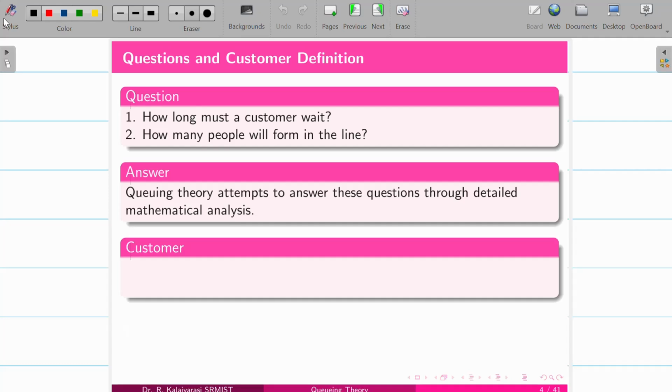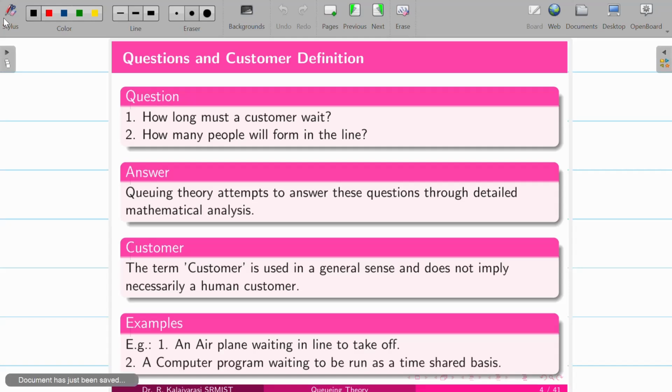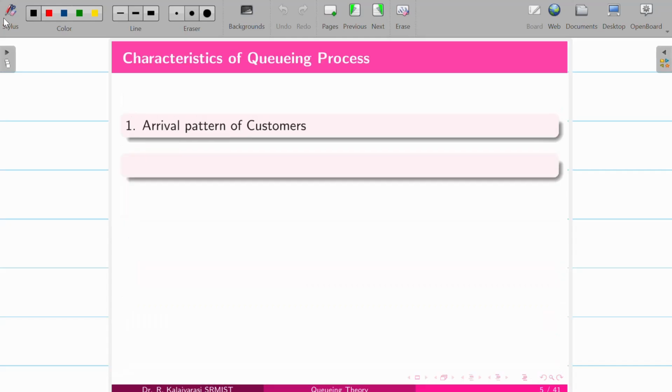What we define here as a customer is not only a human being. It might be anything, living or non-living, that is offered a service. For example, an aeroplane waiting in a line to take off: there the customer is the aeroplane. Similarly, a computer waiting to be run on a time-shared basis: the computer is again a customer waiting to be run. So the customer defined here is not only a living thing like a human being.